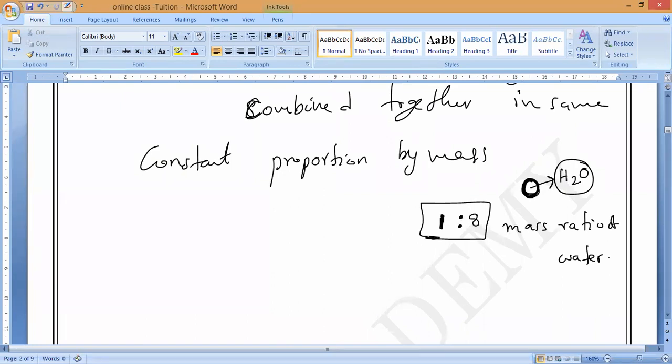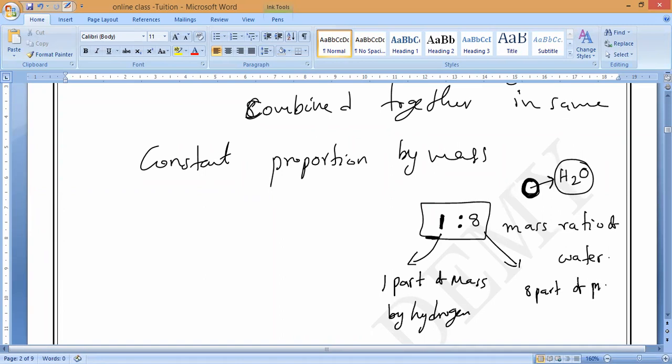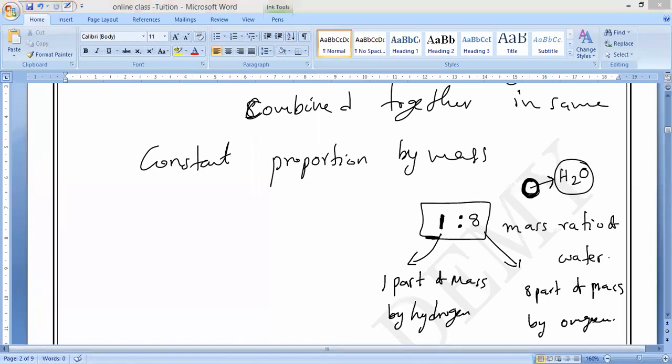So what does that mass ratio mean? What does the one indicate, guys? One part by mass of hydrogen, and 8 parts by mass of oxygen. Do you understand, guys? So how does 1:8 come? Do you know how it will come? Any doubt, anybody? Now I will explain how it comes.